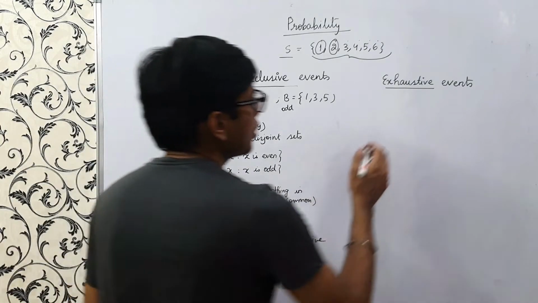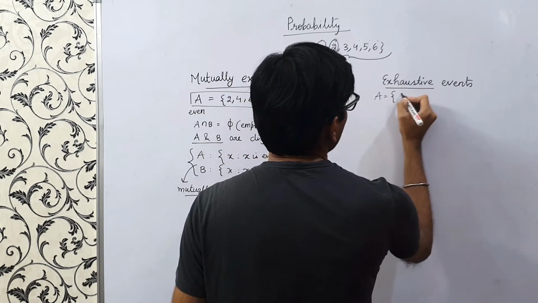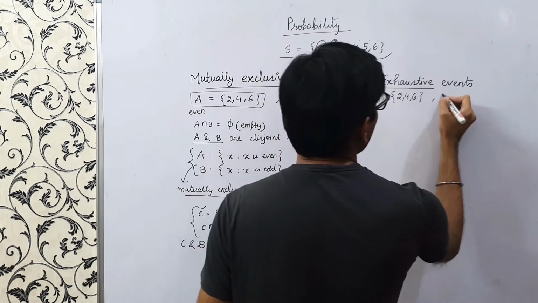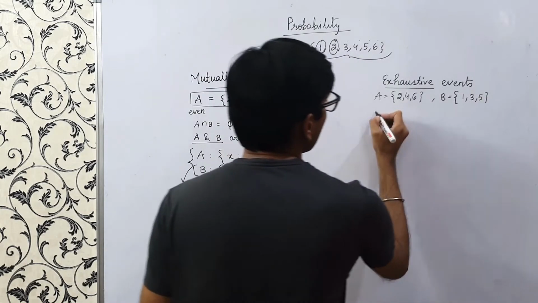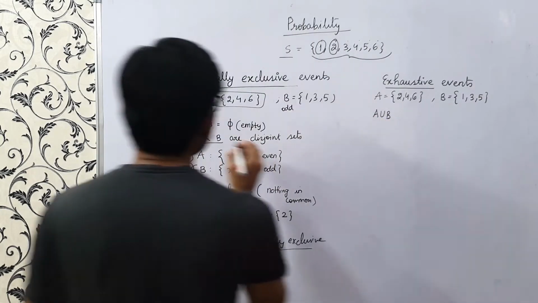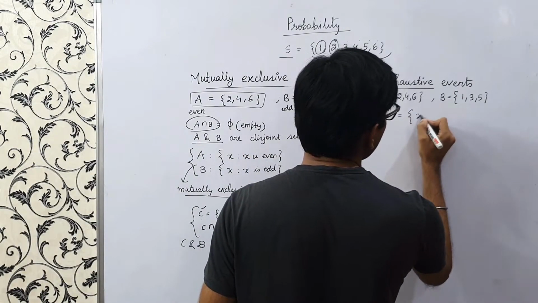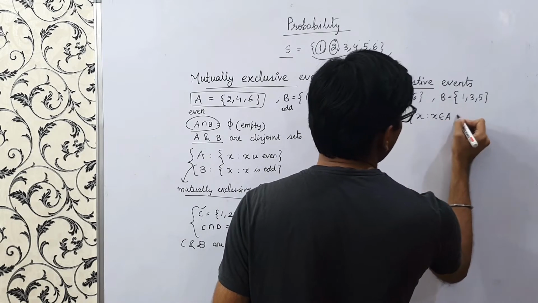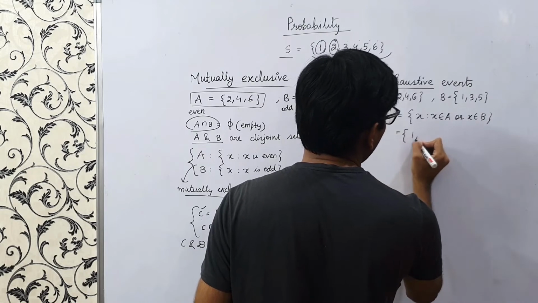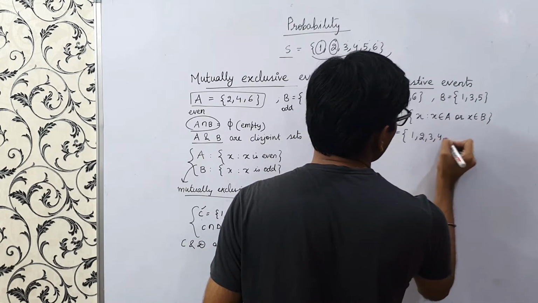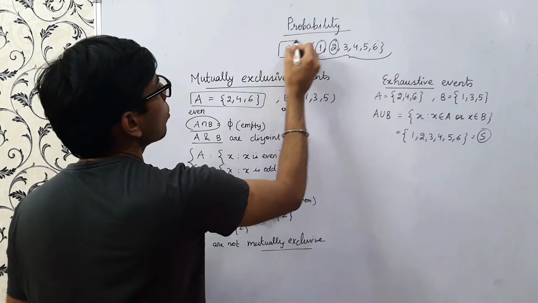Now coming to exhaustive events. Consider these two events only: A equals 2, 4, 6 and B equals 1, 3, 5. And do A union B. Here we were doing A intersection B, but here we will check A union B. What do we mean by A union B? It is the set of X such that X belongs to A or X belongs to B. This is nothing but 1, 2, 3, 4, 5, 6, which equals our sample space.